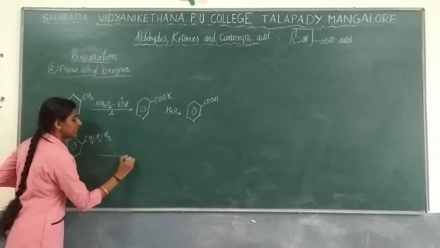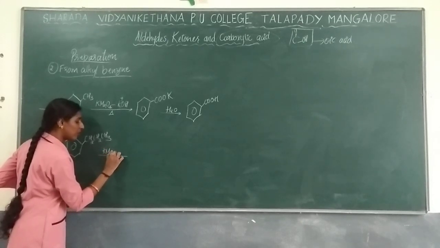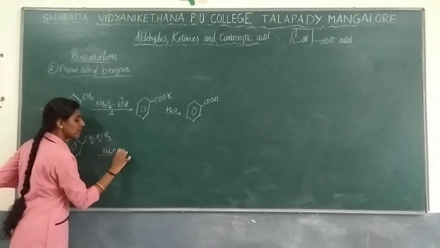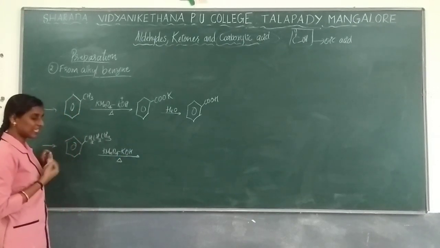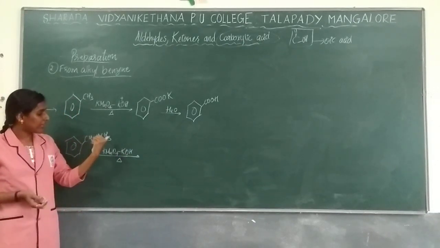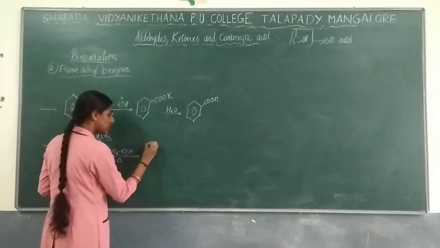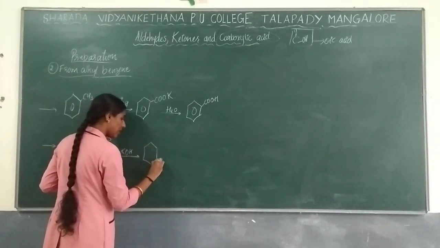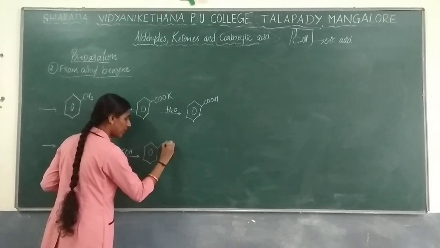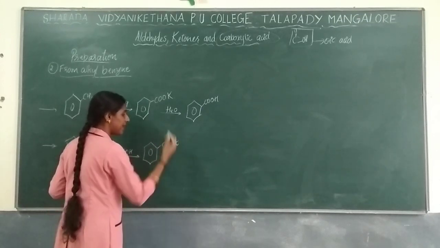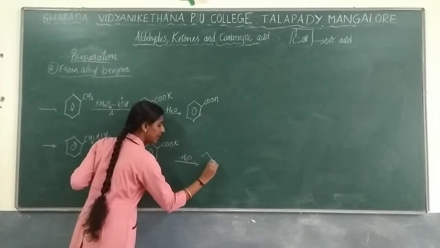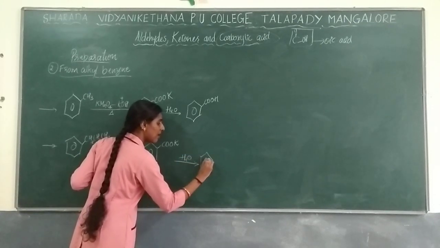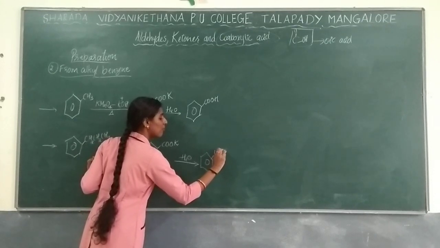As I said, in the presence of KMnO4 oxidizing agent as well as alkaline medium, on heating, the same thing happens. The long chain also you are going to get as just carboxylic acid with the salt. Salt formation will take place, and on hydrolysis you are going to get carboxylic acid as a product.